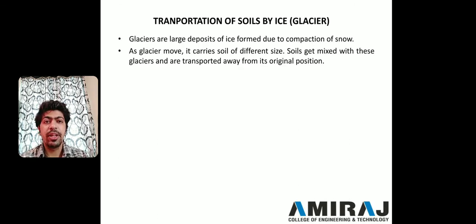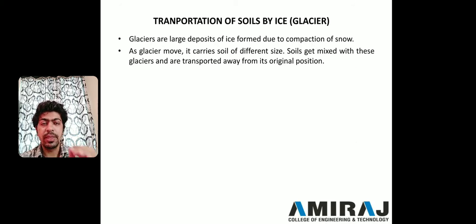Transportation of soil by glaciers. Now, as I have already said, due to glaciers or due to cold atmosphere, this is a process which can happen only and only in colder regions, okay. Now, glaciers are large deposits of ice formed due to compaction of snow.